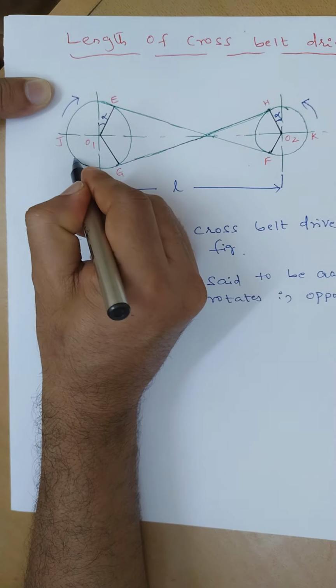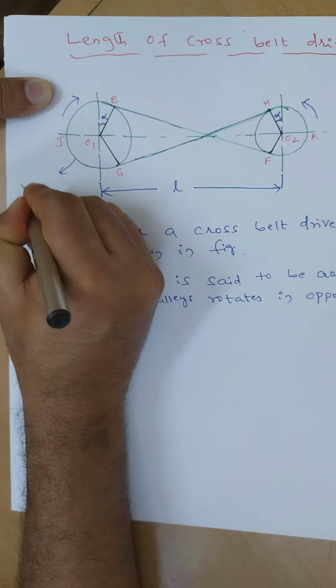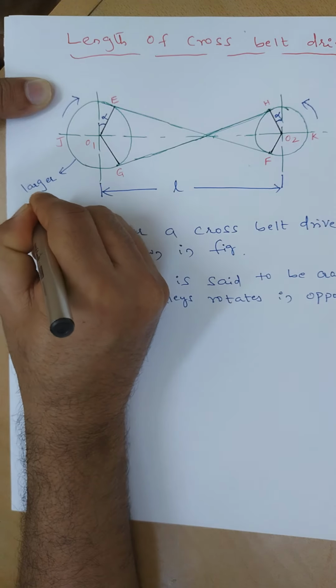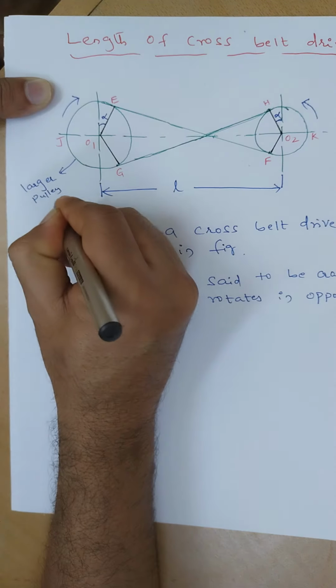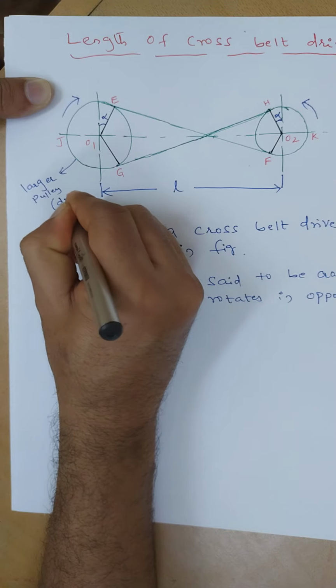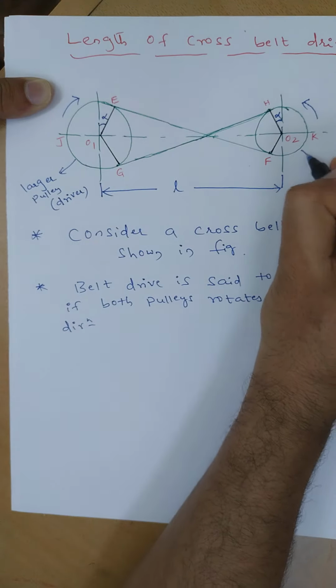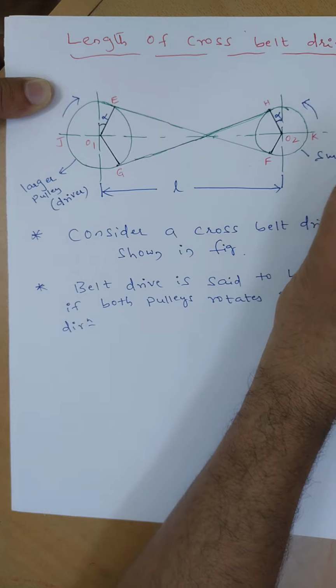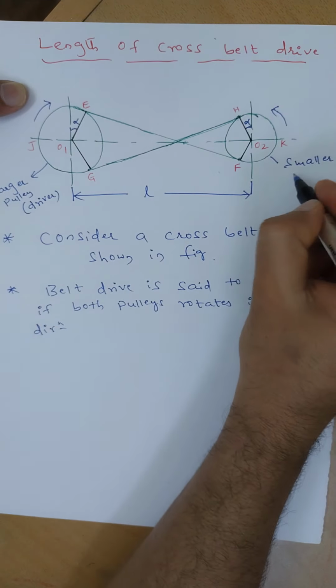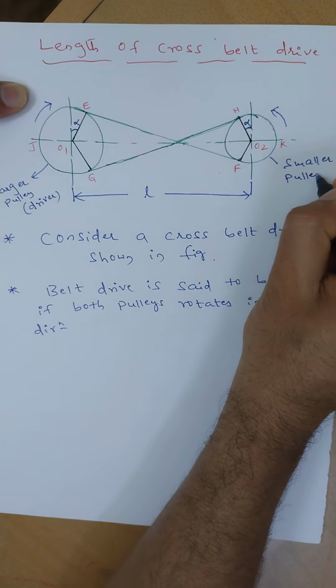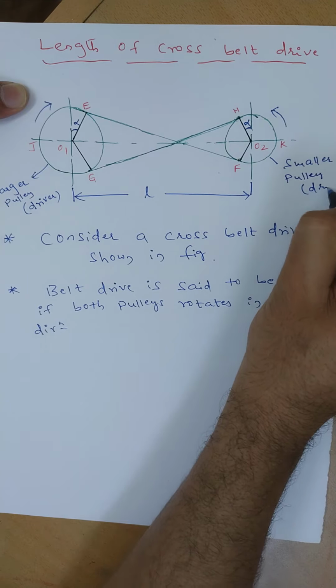I'll write this one as the larger pulley, normally known as the driver, and this is the smaller pulley, known as the driven.